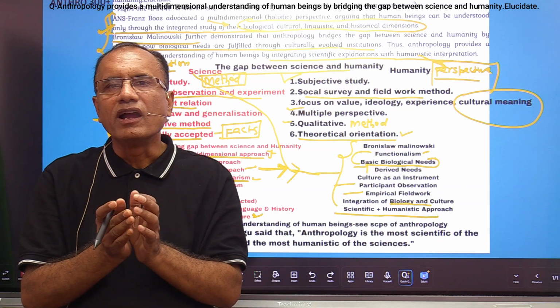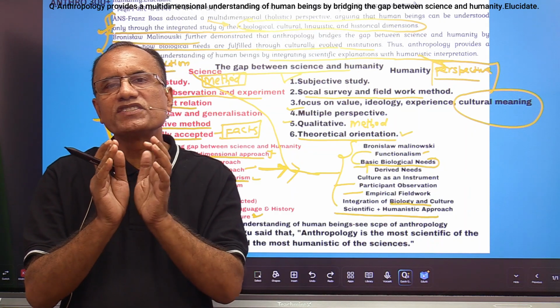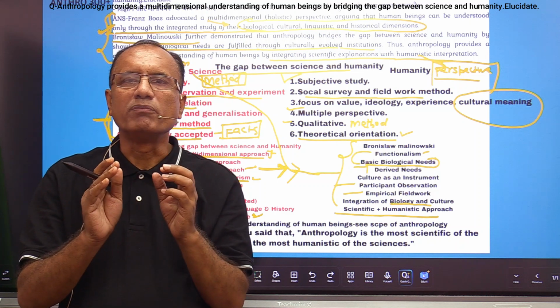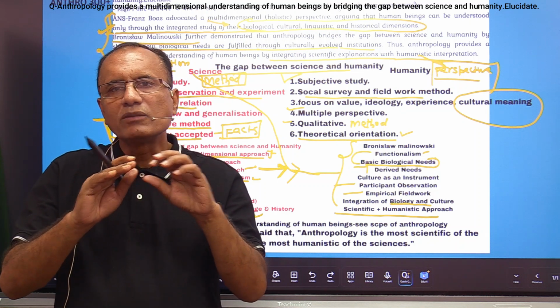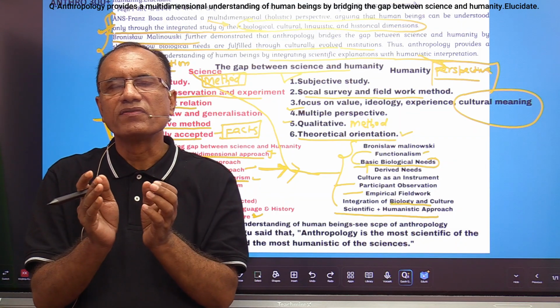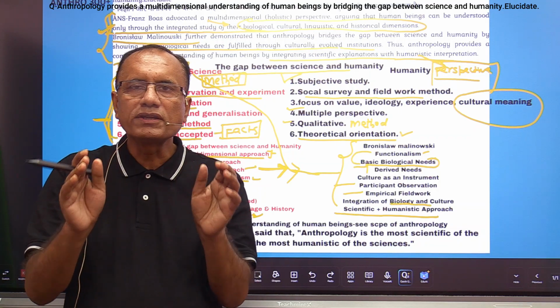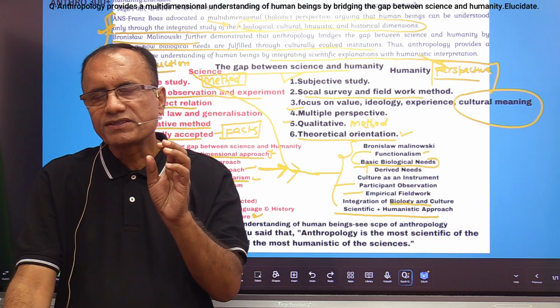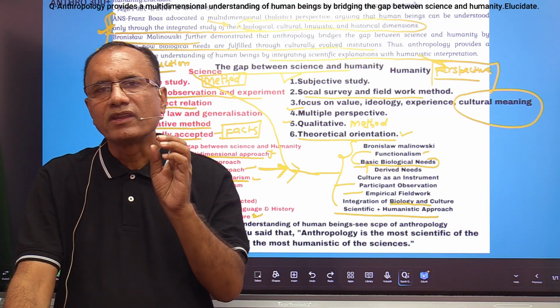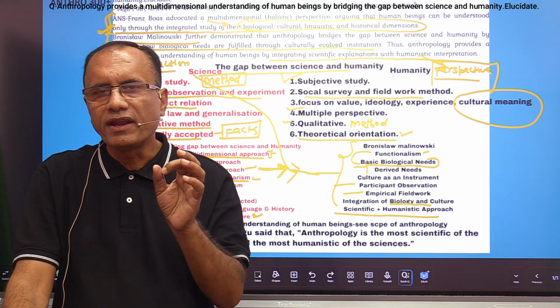There is an anthropology of art, an anthropology of space, an anthropology of music. So anthropology is an integrated science and an applied science. So all these things make anthropology a science as well as a humanity, right?